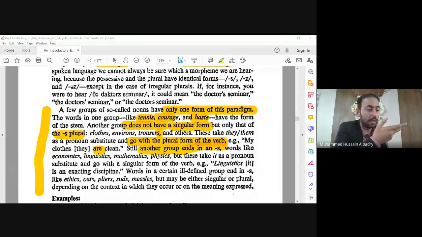Okay, how can we test? Delete them and put the pronoun instead. You have to put "it." Only one option.